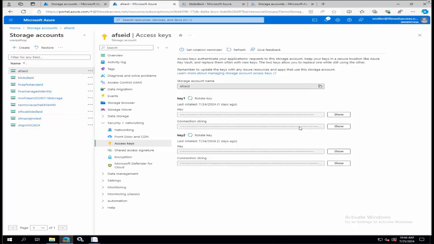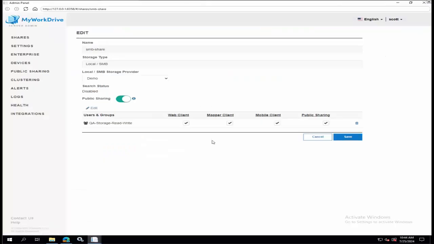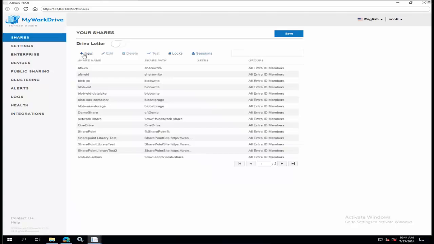Let's make that easy. I'll show that one long enough to copy it. Of course, we'll wipe this out when we publish the video, like Dan said earlier. But I want to create a new Azure file share. I want to create a new share using Azure Files with a connection string.